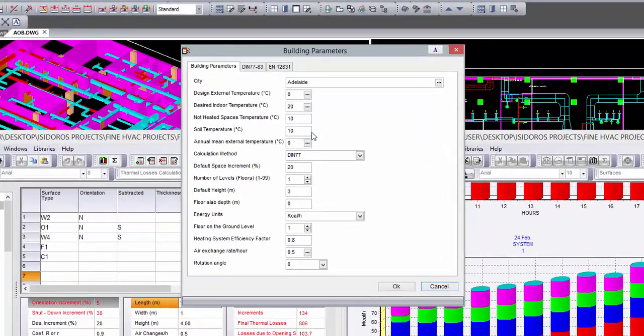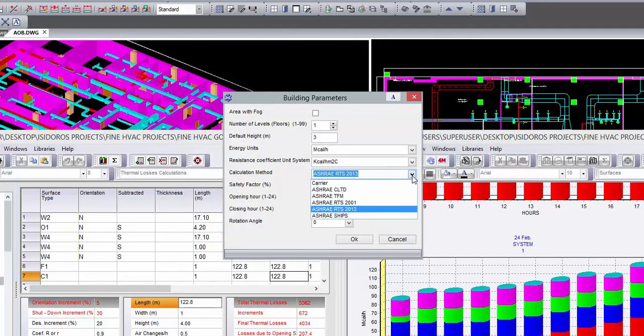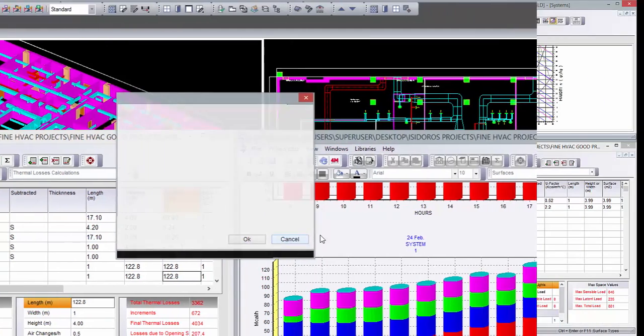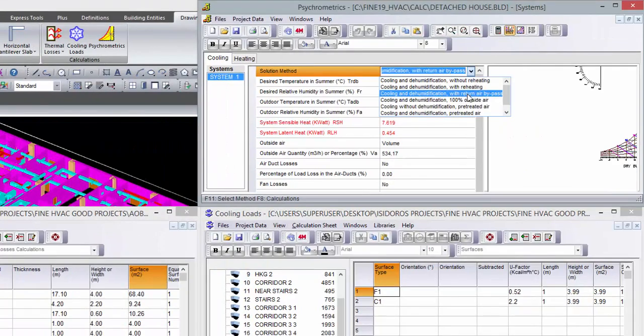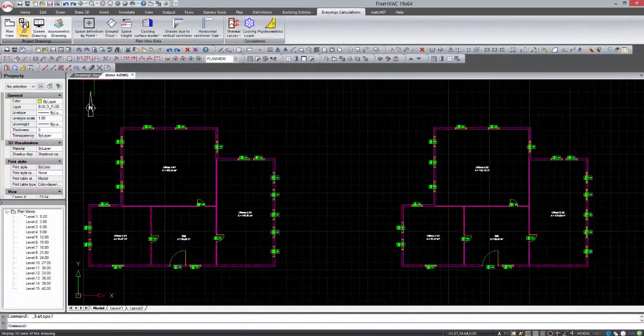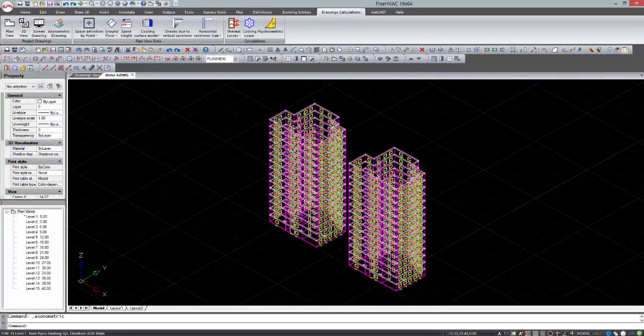Fine-HVAC combines design and calculations in a fully integrated environment, performing all the required calculations for any HVAC installation. Following the international standards and regulations, Fine-HVAC enables the user to select the applying methodology. In each case, the package utilizes the more advanced techniques and mathematical models for maximum accuracy, speed and reliability.